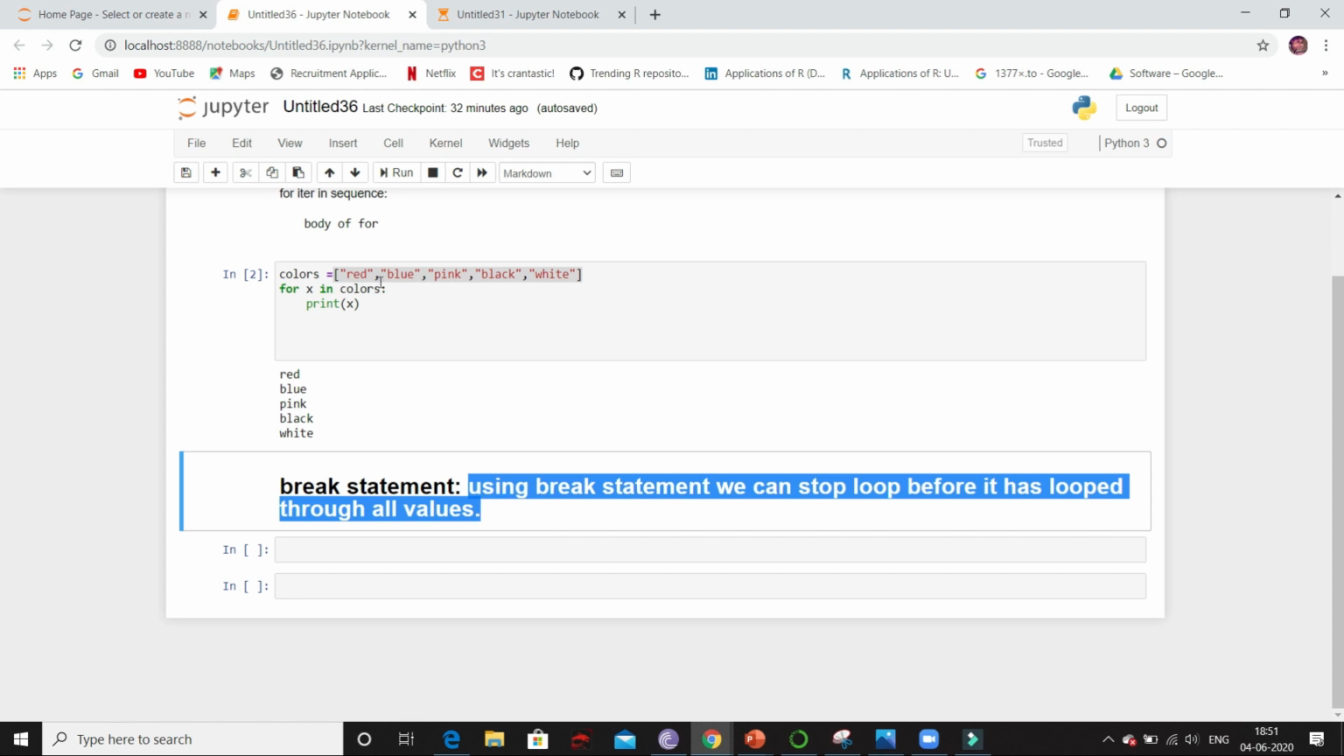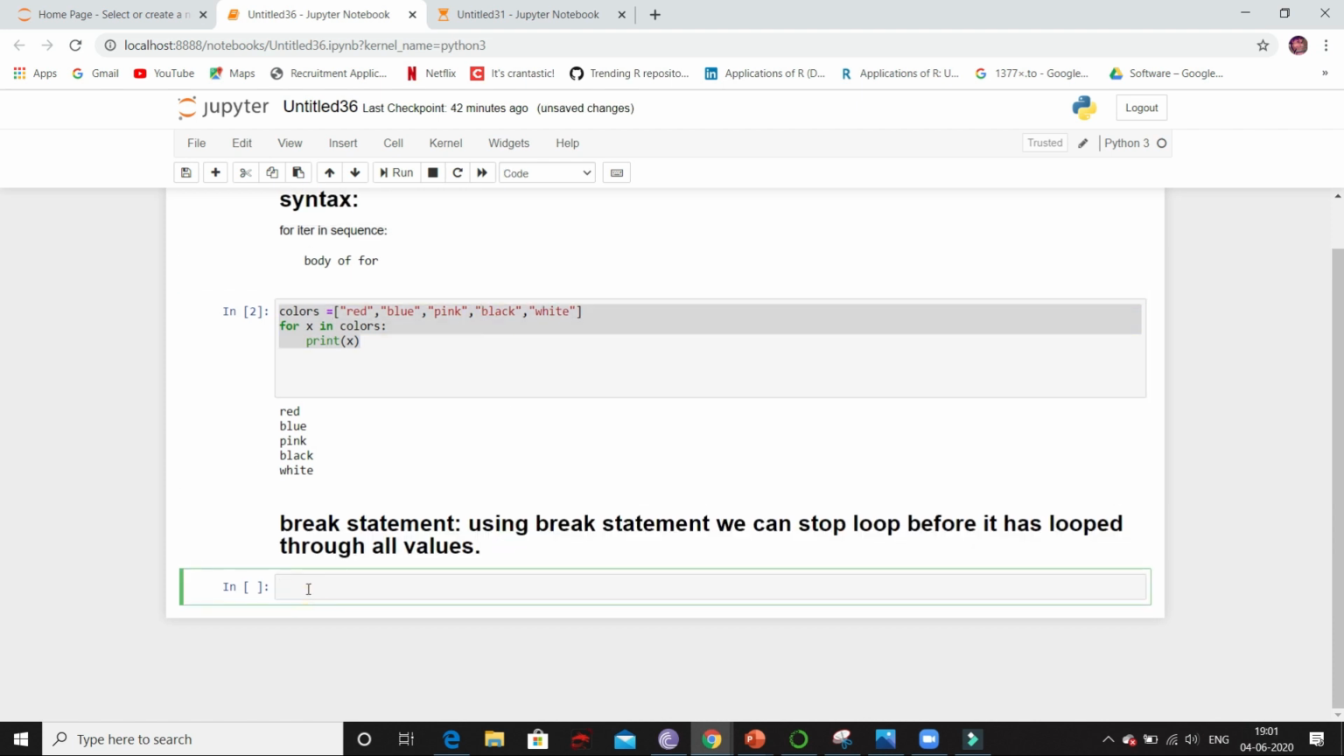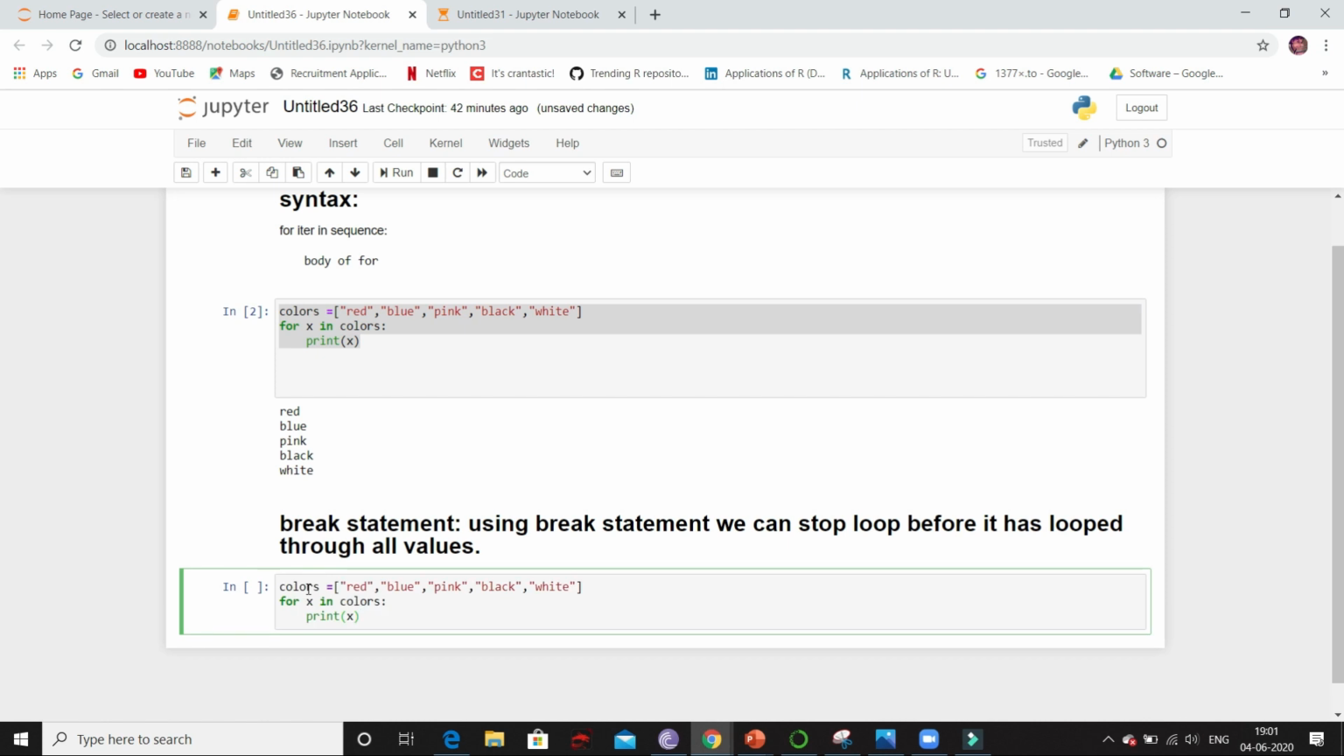Correct. So in this, I don't want it to loop through all the values. I just want it to loop until black. So at this situation, we will use break statement. Now I'll copy same previous code. And now I want it to loop till pink. I don't want it to print black and white.